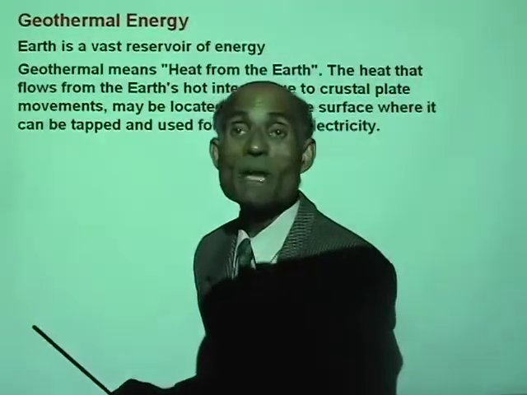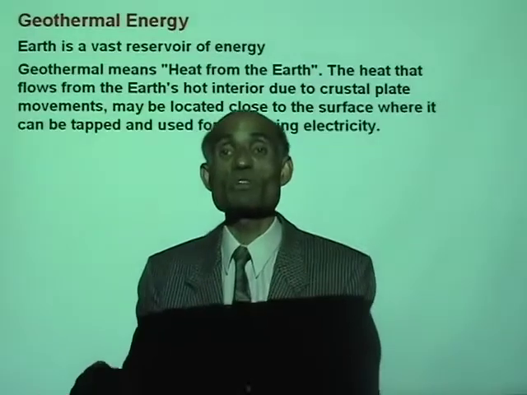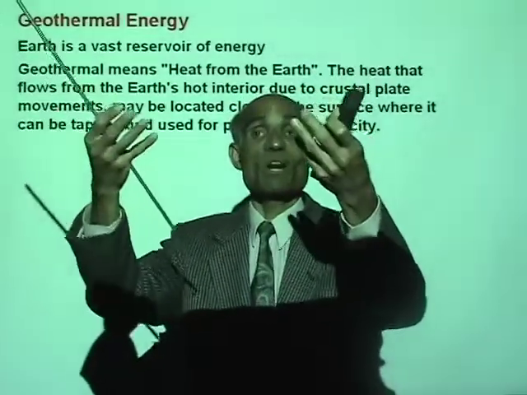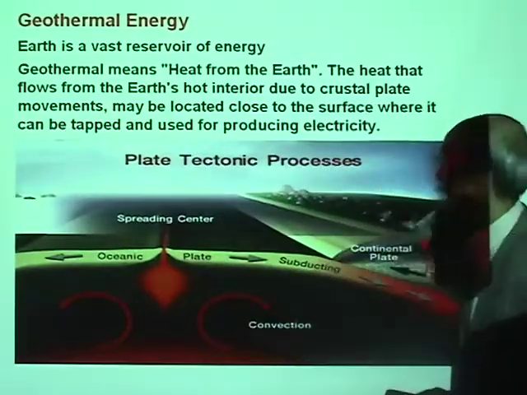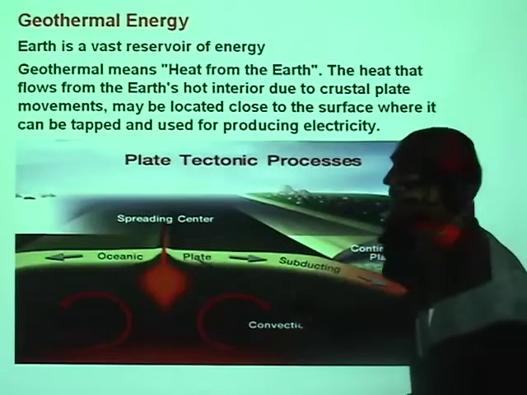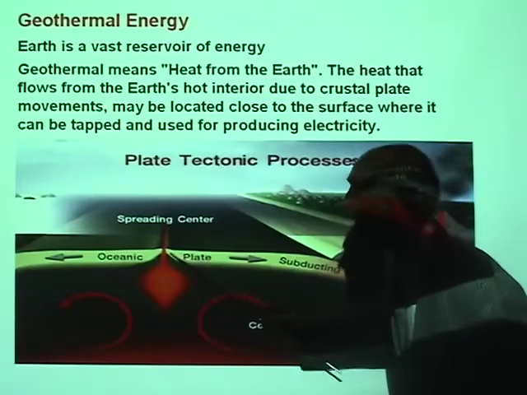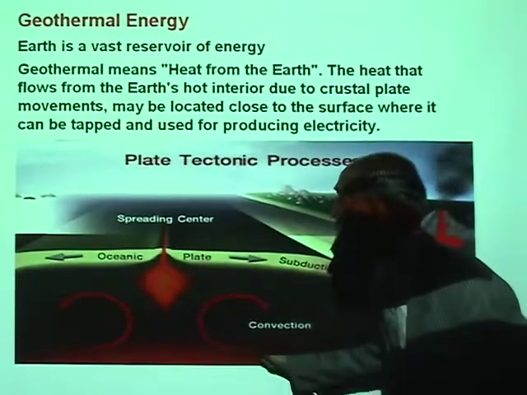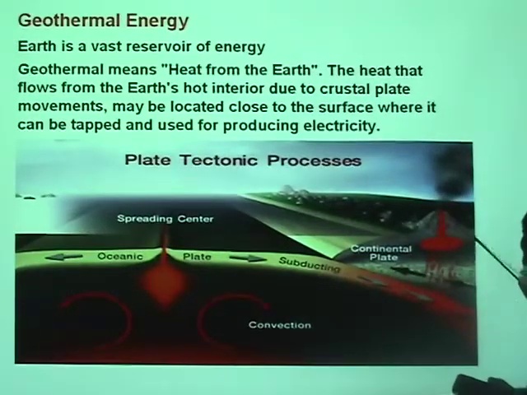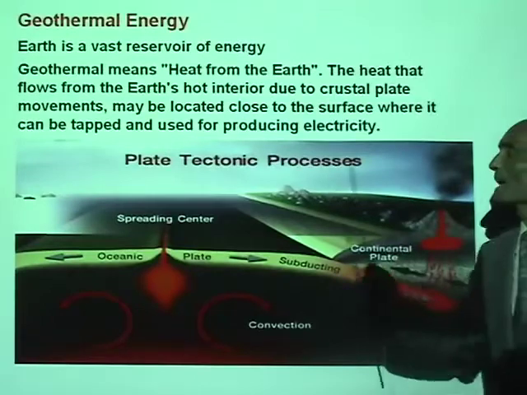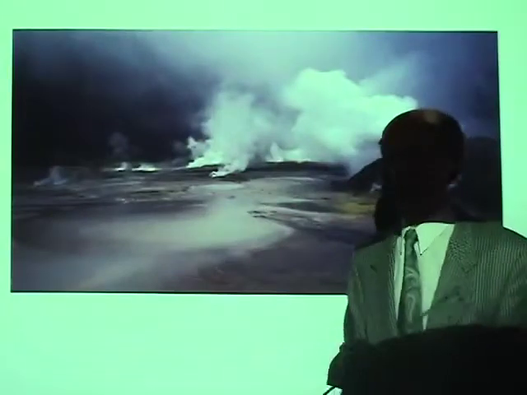There are many places on the surface of the earth where the heat from the interior of the earth is brought to the surface. Well, volcanoes are one great example. Now here is an example of the crustal movement as a result of the faults in the plates, places where there are breakages. The molten lava will come up, and you can see the formation of volcanoes is the result of that. And all these put together is what we call plate tectonics.